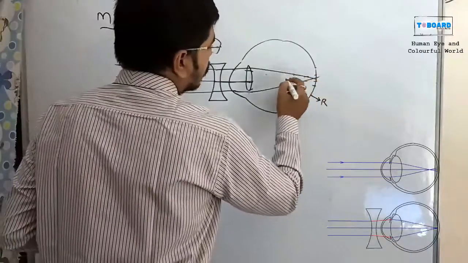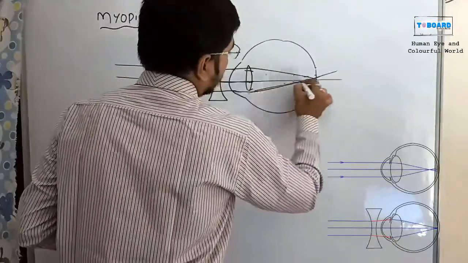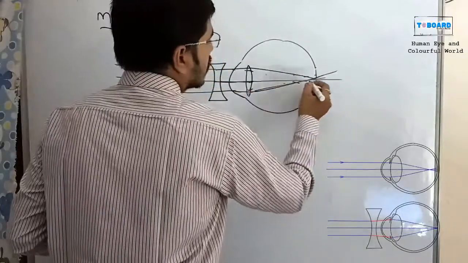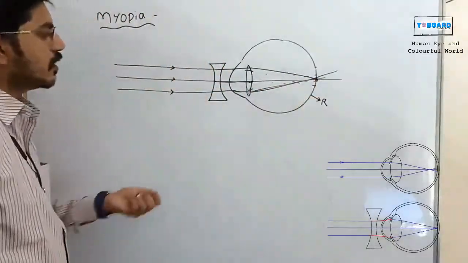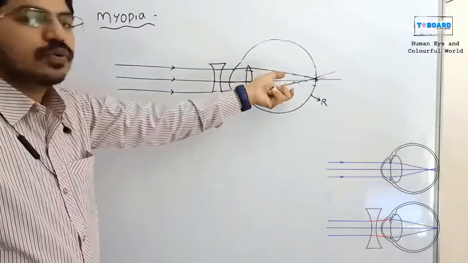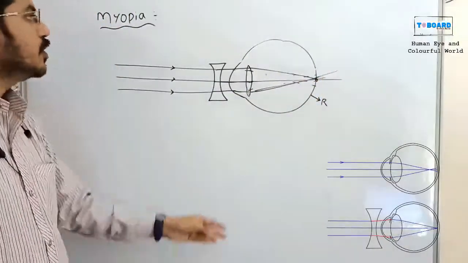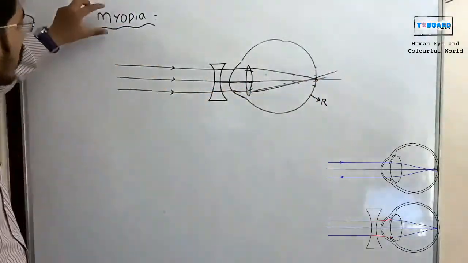It should be okay. So if I consider the three rays, the three rays are meeting on a retina. Now it is diverging. So the light comes closer, then it will diverge and it will form an image on the retina. This is the myopia defect.